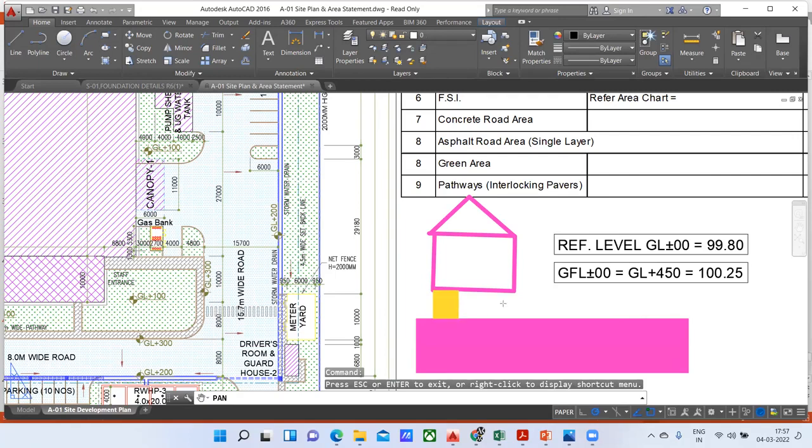Let us say this is my footing. Above this, I want to construct my house.